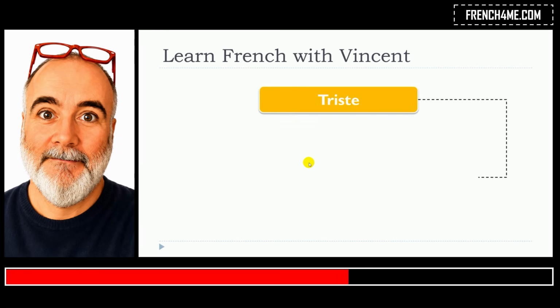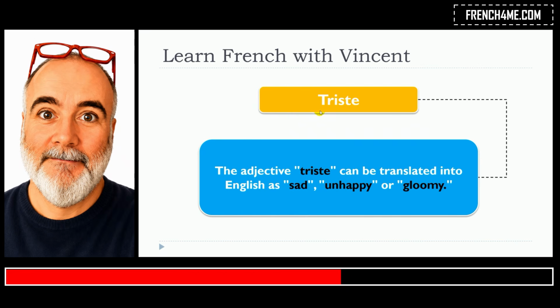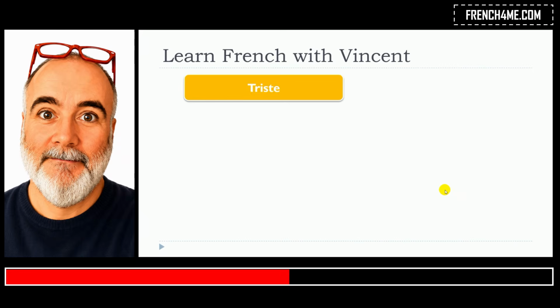So this lesson is about triste. The adjective triste can be translated into English as sad, unhappy, or gloomy. And so we will see some examples with triste.